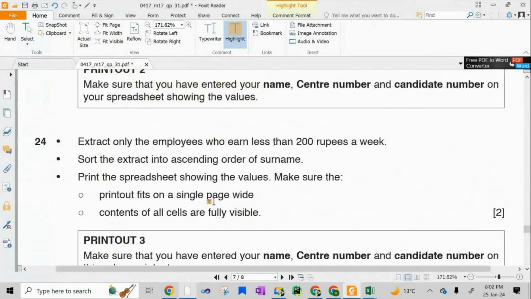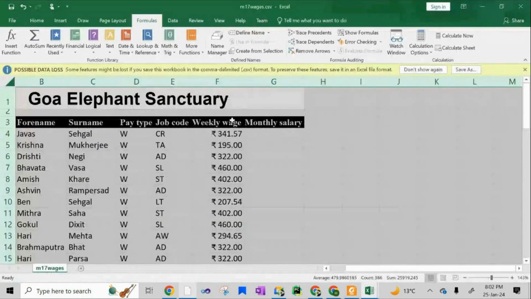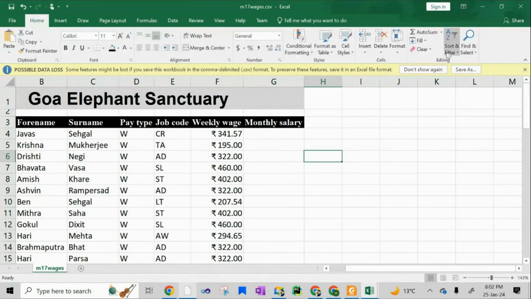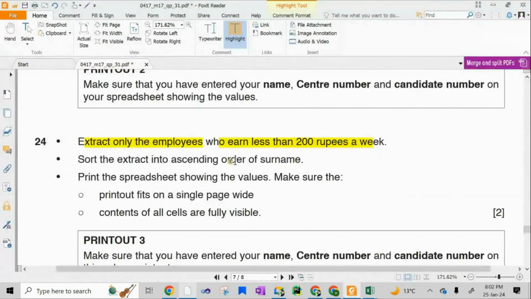Then he says extract only the employees who earn less than 200 rupees a week. So I will go back. Okay, I can just click on home, go to sort and filter and apply a filter. A filter will appear on everything, every field name. You need to put who earn less than 200 rupees a week.